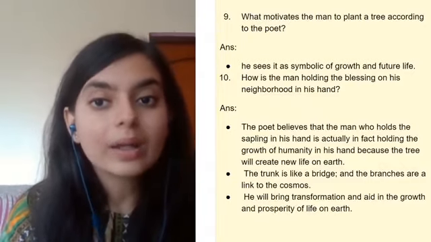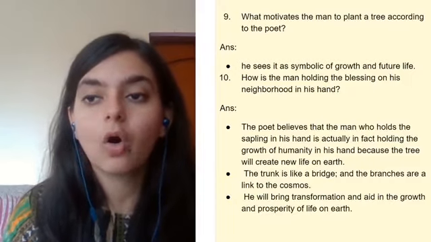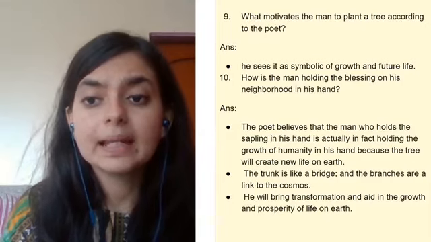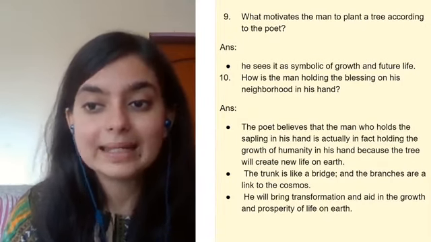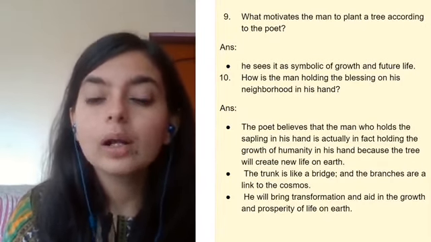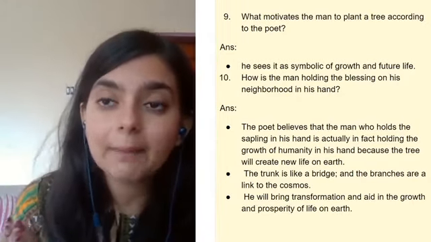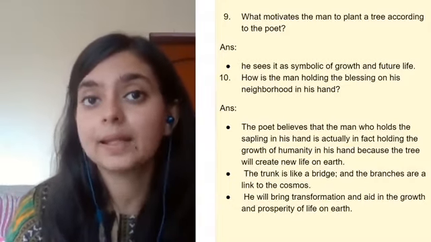Next, how is the man holding the blessing on his neighborhood in his hand? The poet believes that the man who holds the sapling in his hand is actually holding the growth of humanity. So, as I told you, if you're holding a sapling, the sapling is not just a sapling.